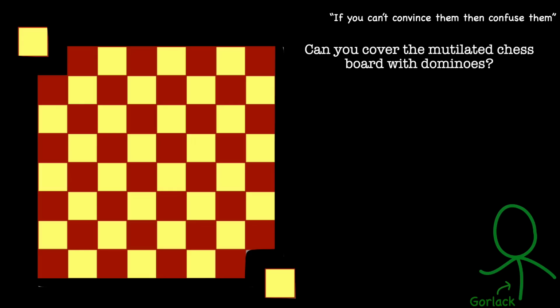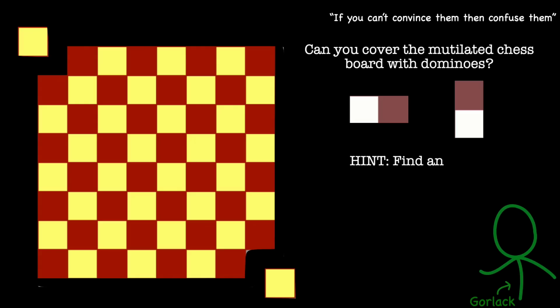Imagine a standard 8x8 chessboard with two opposite corners removed. Can you cover the remaining 62 squares with 31 dominoes, each of which covers two adjacent squares? At first glance, you might be tempted to try different arrangements, but instead of brute force, let's rely on a clever idea: an invariant.